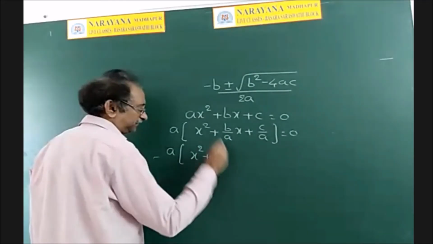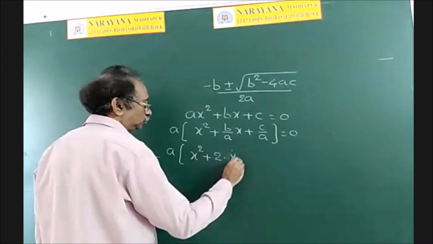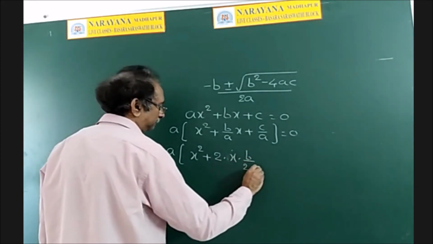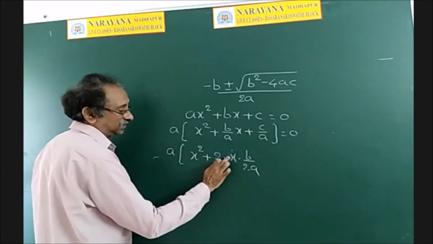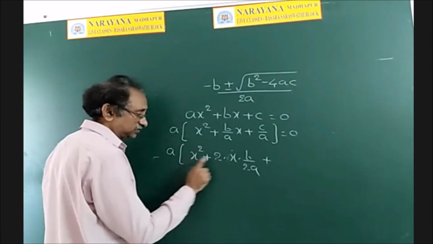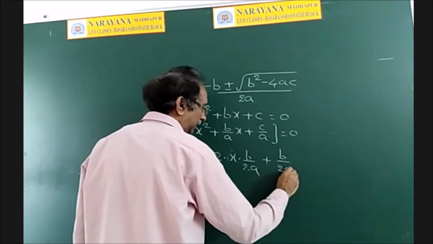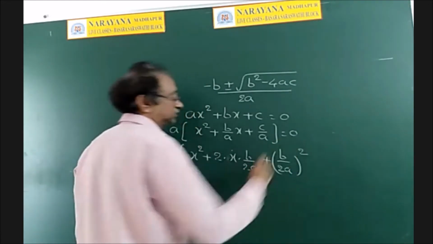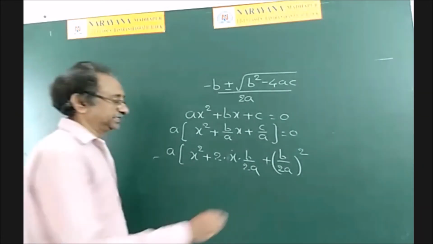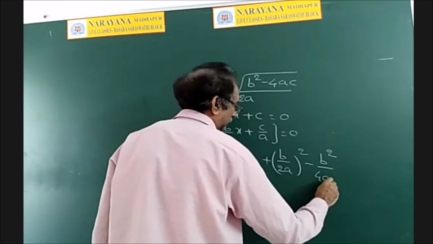Now to make this a perfect square, I am writing this as 2 into x into b by 2a. See, if 2 is cancelled, again you will get bx by a. Plus this is a square plus 2ab form, so I am writing b square, that is b by 2a whole square. Because it is an extra term, I am writing minus b square by 4a square.